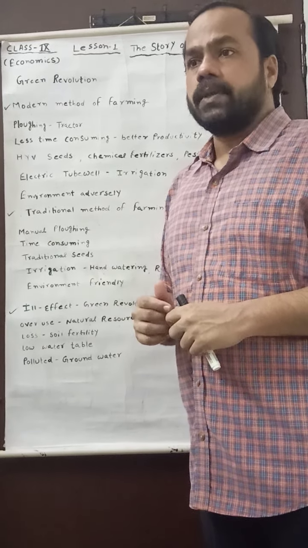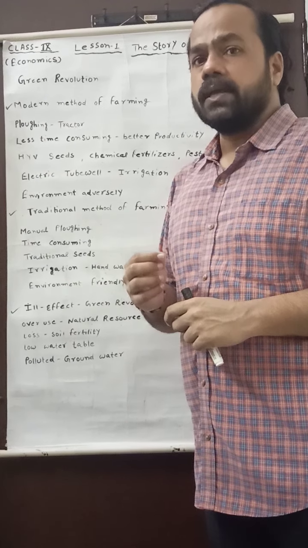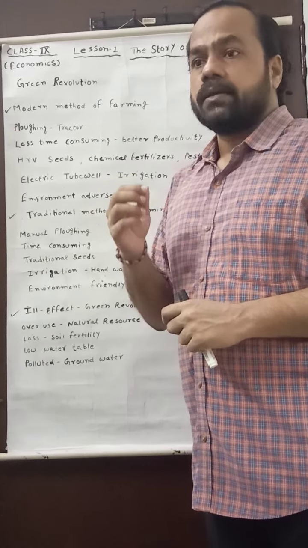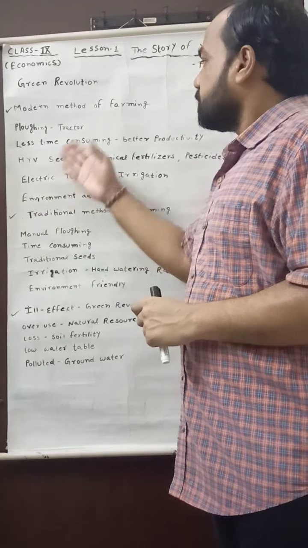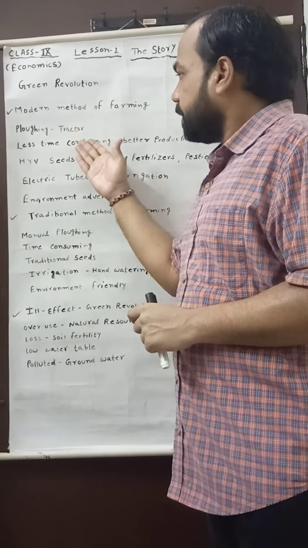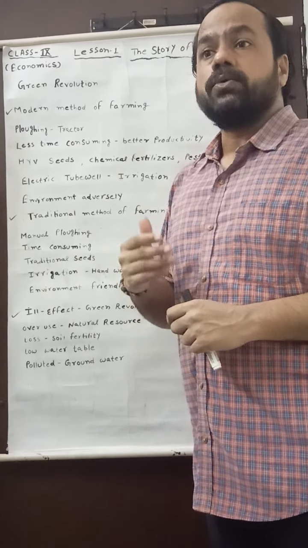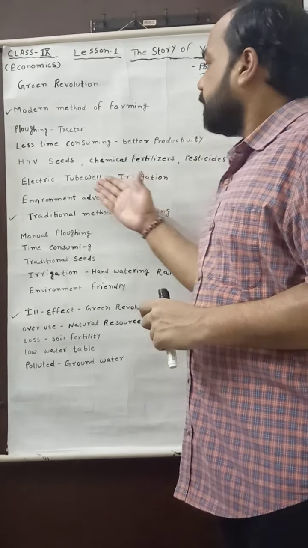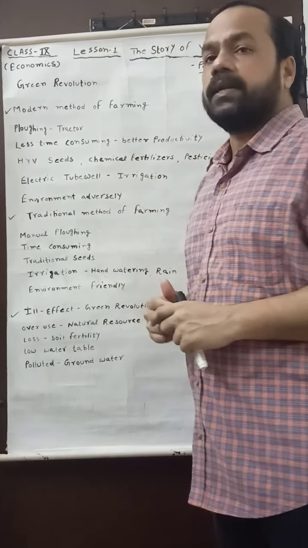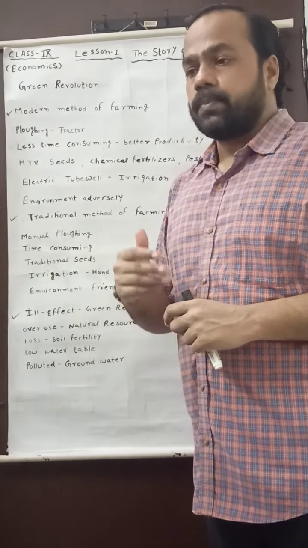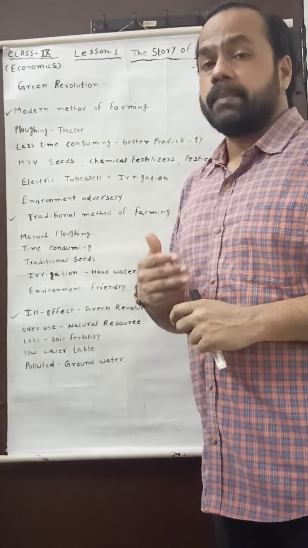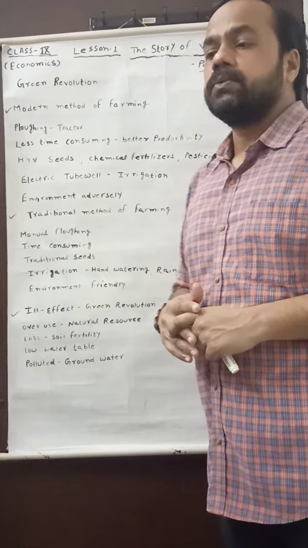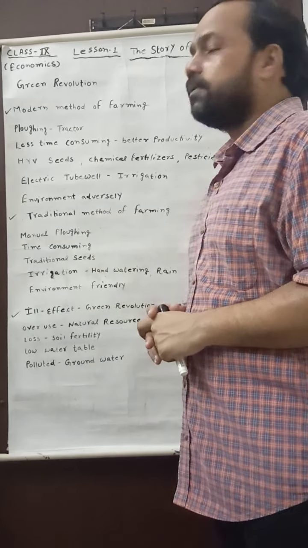Modern method of farming is related to farming where the farmers were or are using important agricultural tools, good facility of irrigation, HYV seeds and chemical fertilizers. When such methods were used in agriculture, it is known as the modern method of farming. So let me discuss the modern method of farming.